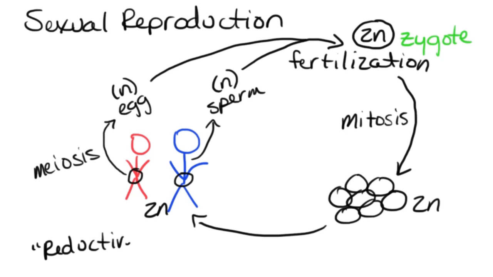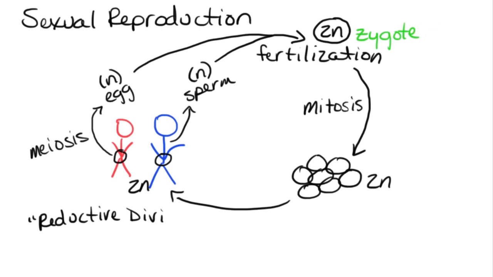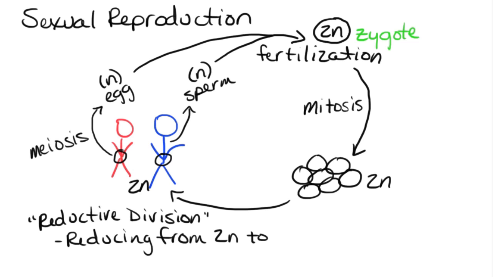And what that reductive division is referring to is the fact that we are reducing the number of chromosomes, reducing from diploid to haploid. In other words, the parent cell is diploid, but the daughter cells that we get at the end, they're going to be haploid. And not only that, but these daughter cells are going to be genetically different from each other. They're also going to be genetically different from that original parent cell that they came from.